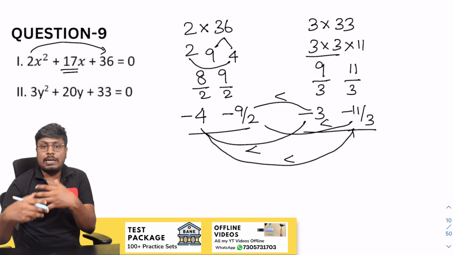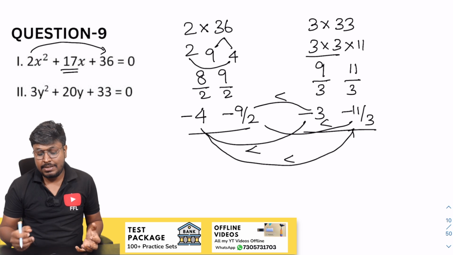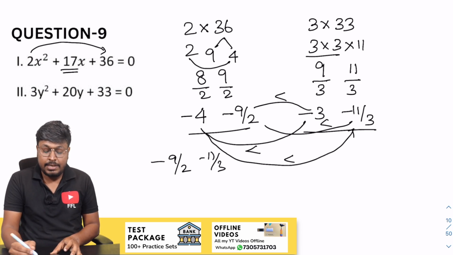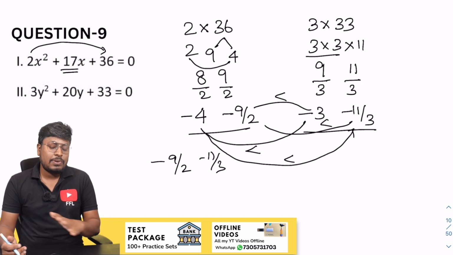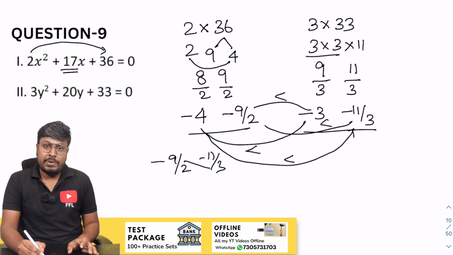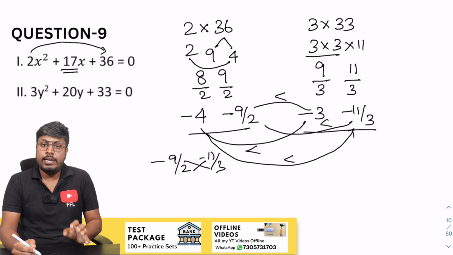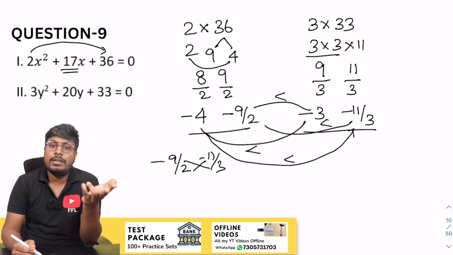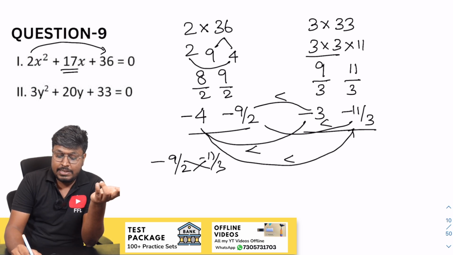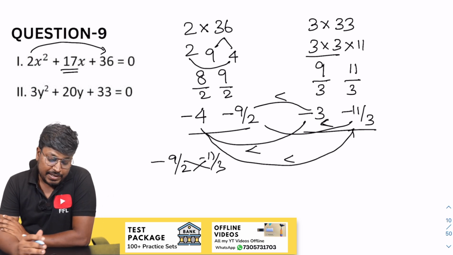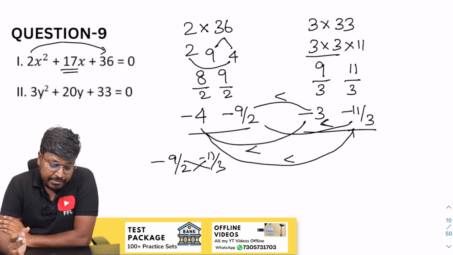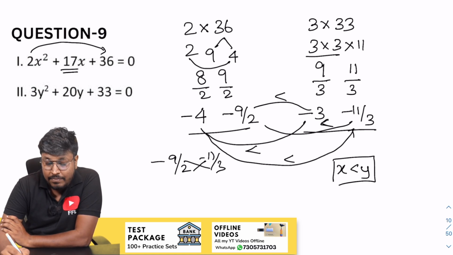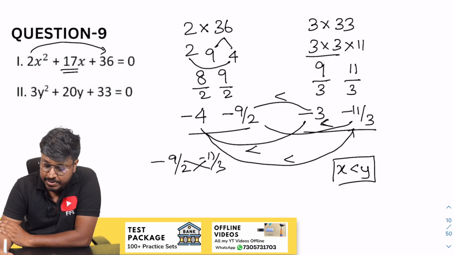Just see, comparing the values should be very fast, because just like that you should compare minus 9 by 2 and minus 11 by 3, right? You should not divide and waste the time. Just cross multiply it. 9 into 3 is 27, 2 into 11 is 22. So minus 27 or minus 22, minus 22 is greater than. So that's what we are saying, y is greater than. After comparing all the x values with y values, we got the answer, that is x less than y, or else y greater than x, based upon the options.